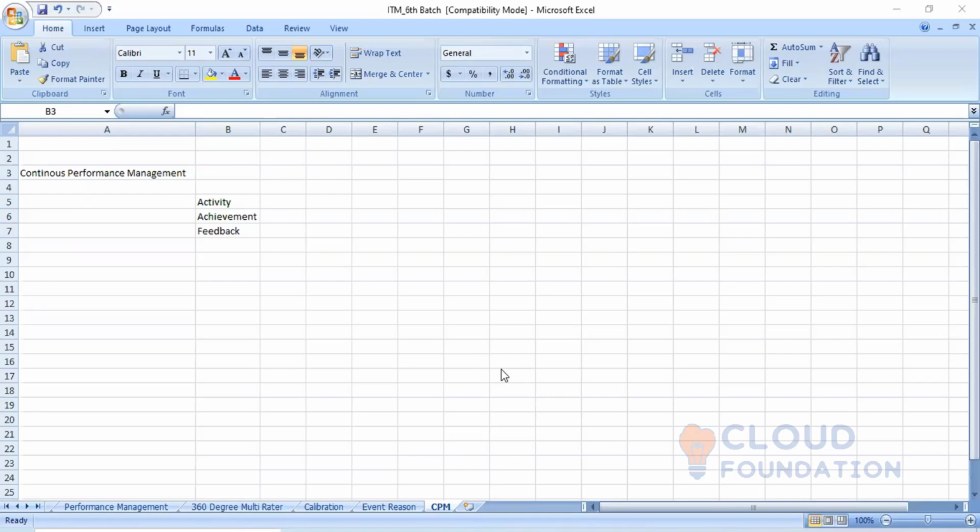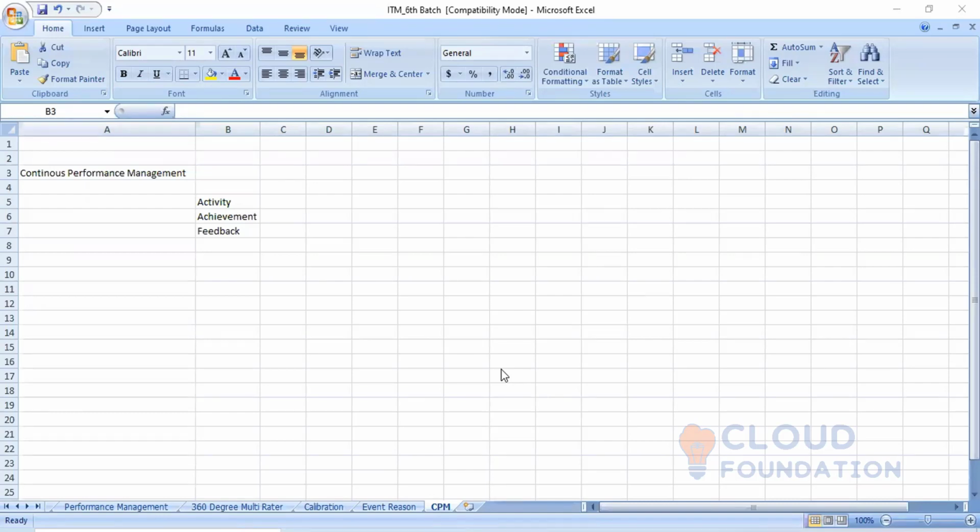So when we are setting up a goal template, and after setting up the goal template, we will be setting up certain categories. We will be adding some goals. What goals will be carried for that particular employee of that particular department? According to that particular goal, the employee has to work for that financial year, right? But apart from that goal, it may be possible that he or she will be working on some other activity which is not a part of that goal. Getting my point or not?